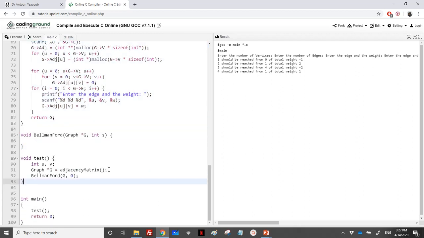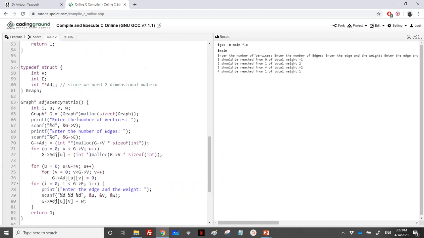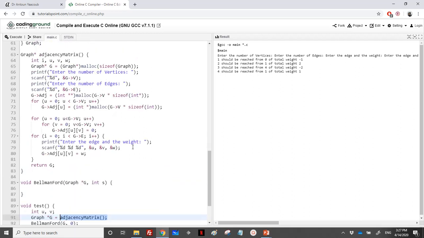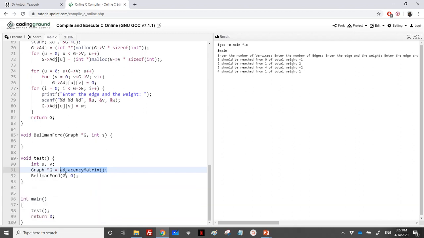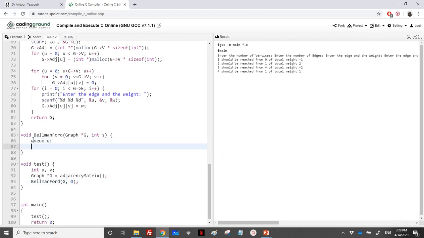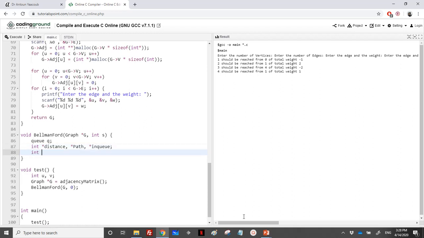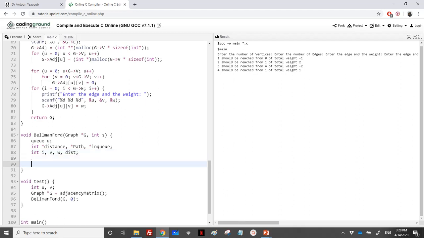So in the test, we just call the adjacency matrix. We just read the number of vertices, the number of edges, and the edges and the weights, and then we call Bellman-Ford from the vertex that we want. Here I have chosen vertex 0. So let's write here. We need a queue, and we need 3 arrays: distance, path, and in-queue, whether it's in the queue or not. And we will need some other variables. I will write from now V and W, just for looping over the adjacency matrix. So first we'll create a queue.